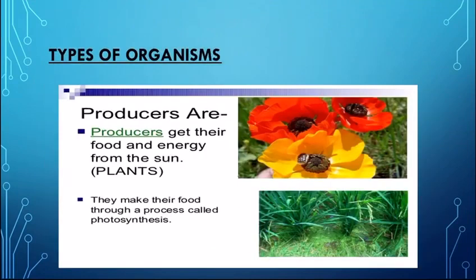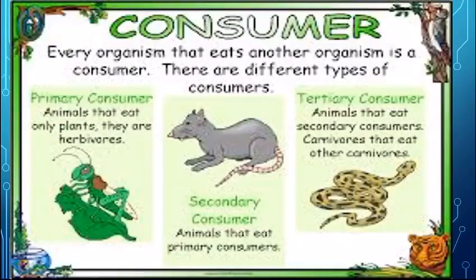But before going into detail, let's have a look at some types of organisms. We have producers and consumers. Producers are the organisms that get their food and energy from the sun directly, and they are always the plants that make their food with the help of photosynthesis. While consumers are the animals that eat other organisms. If they eat only plants, they are primary consumers. If they are eating the primary consumers, they are secondary consumers. And if they are eating the secondary consumers, they are called tertiary consumers.